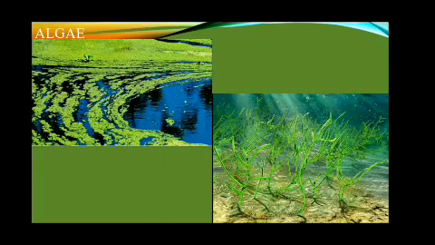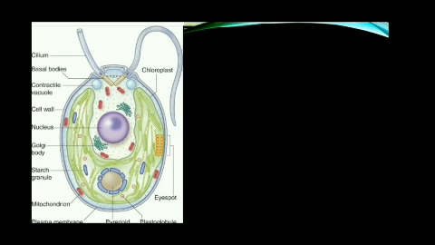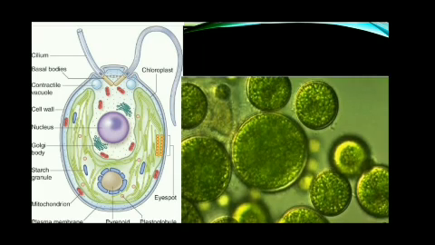There are various forms of algae. Some algae are unicellular and some algae are multicellular. This is Chlamydomonas. It is a unicellular motile algae. Motile means movement. It possesses a flagellum. With the help of this flagellum, it can move from one place to another, or it can swim in the water. Then this is Chlorella. It is also a unicellular non-motile algae. It cannot move.